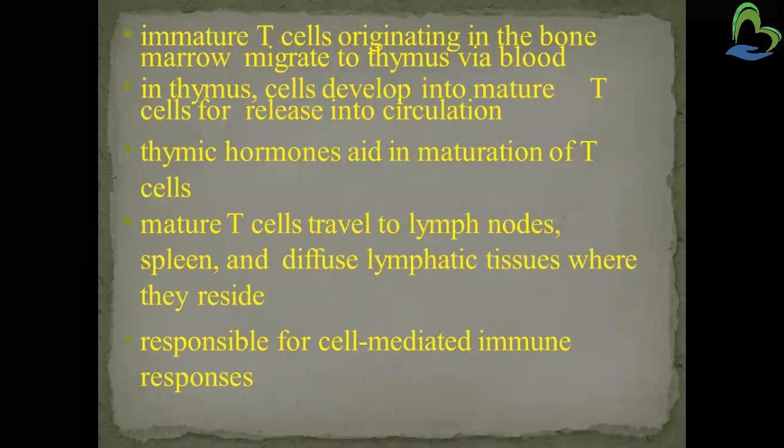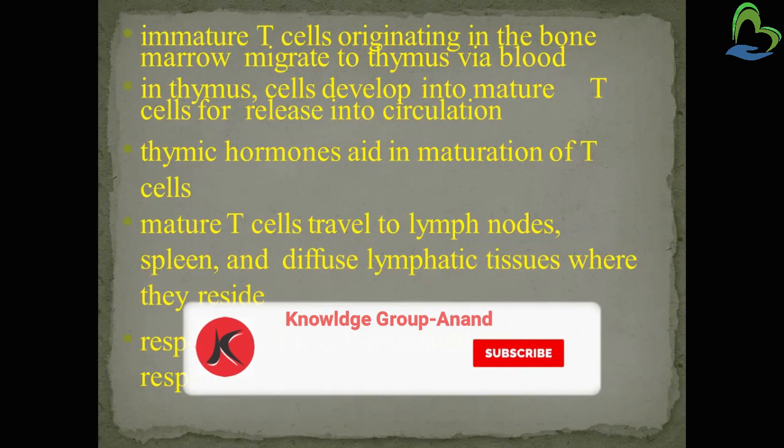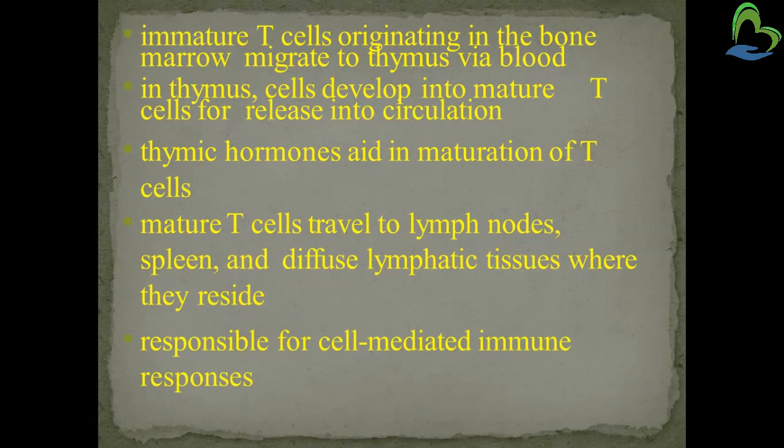Thymic hormone aids in the maturation of T cells. Mature T cells then travel to the lymph nodes, spleen and diffuse lymphatic tissue, where they reside. So it is responsible for cell-mediated immune response.